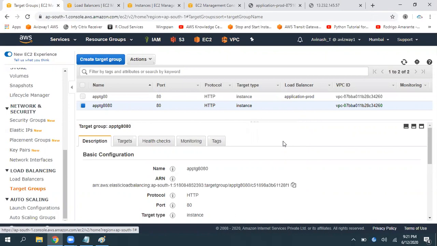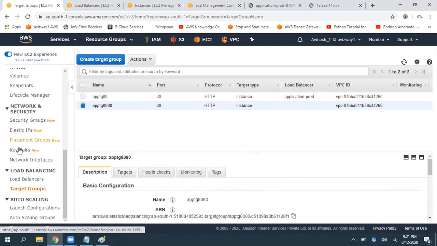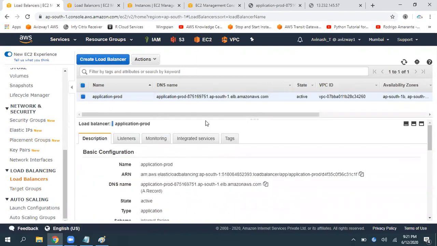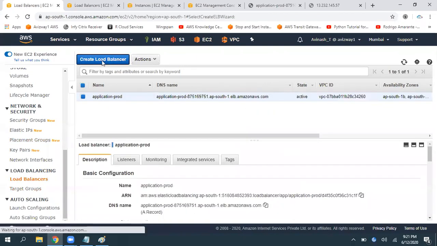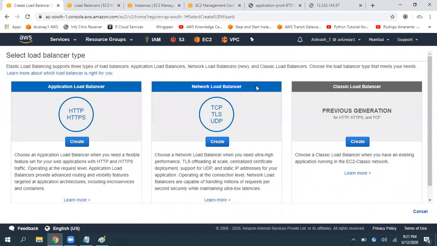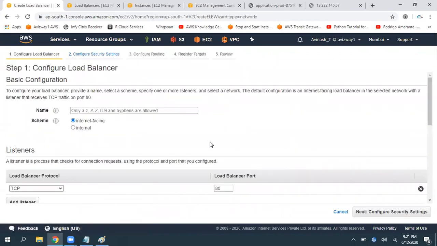Now, let's quickly discuss the network load balancer. It has almost all the same options and similar settings, but I'll take some time and explain. The only difference is the protocol. The protocol is different. So let's go to load balancer. Click on create load balancer. Here is the network load balancer. Click on create. And here is a name.